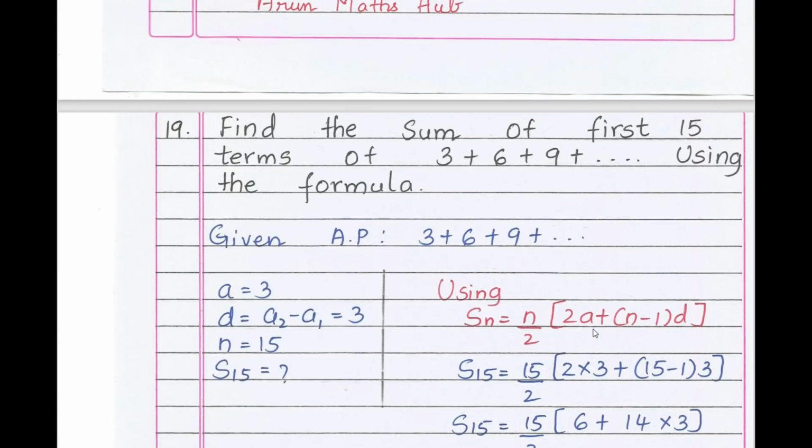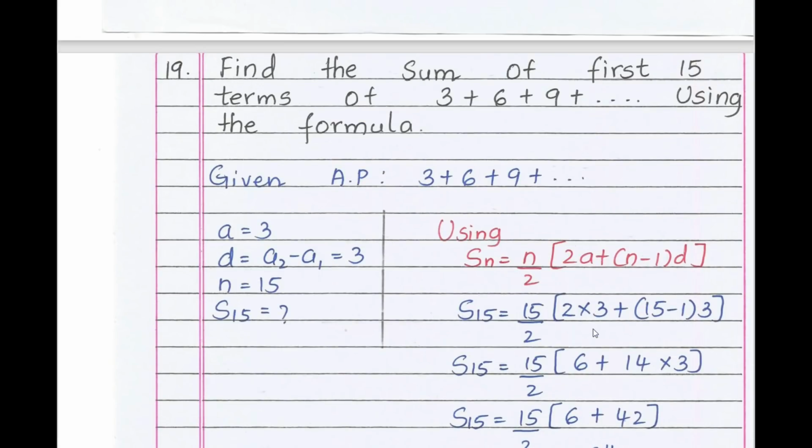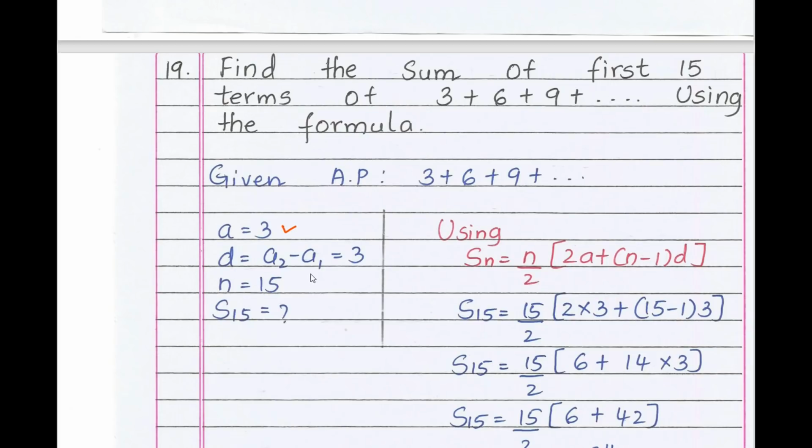Moving to 19th question. Find the sum of first 15 terms of 3 plus 6 plus 9 plus so on using the formula, that is the given AP series. 3 plus 6 plus 9 and so on. What is the first term? The first term a equals 3. Then d equals a2 minus a1, that is 6 minus 3 is 3. We need to find out sum of first 15 terms. Therefore n equals 15. S15 equals question mark.